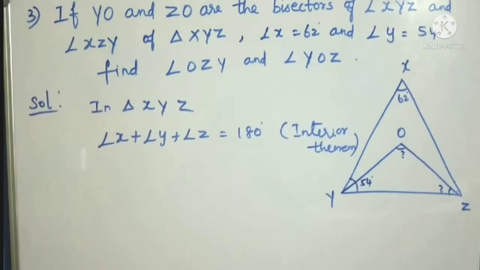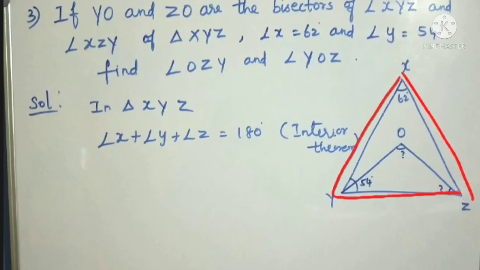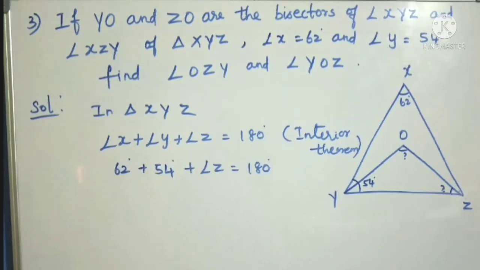So we can take the triangle XYZ. In triangle XYZ, we can apply the interior angle theorem: the sum of the three angles is 180. So X plus Y plus Z equal to 180. X is given as 62 and Y is given as 54.